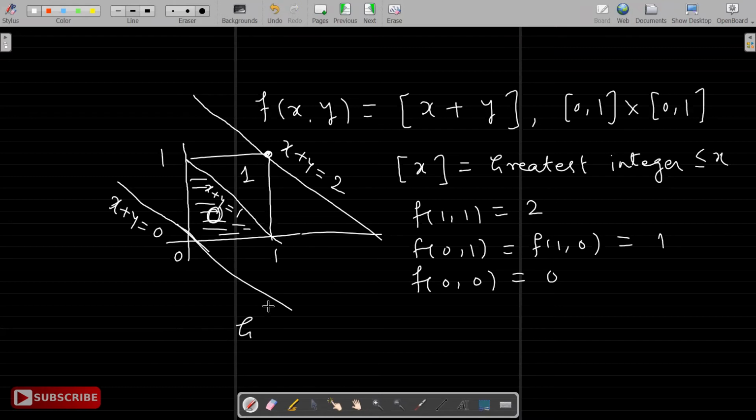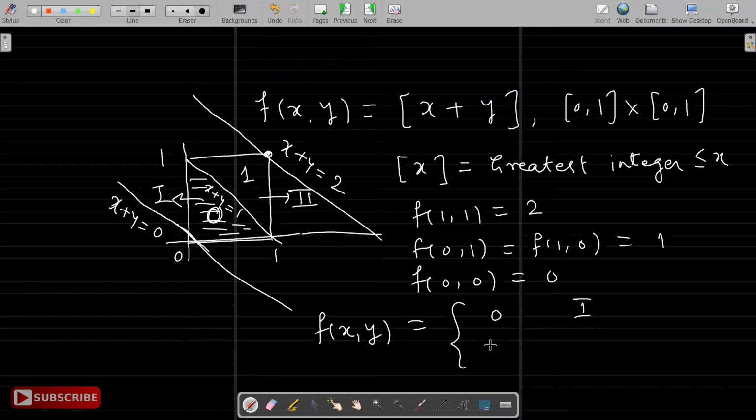The same problem reads like, now your function is, maybe I can call it some new function, or I'll write the same function as f of x comma y equal to, say, 0 over this part, right? Maybe I'll call this part 1, and maybe I can call this part 2. So 0 over part 1 and 1 over part 2. So when I integrate, essentially I have to work over part 2. And over part 2, what will be the limits?